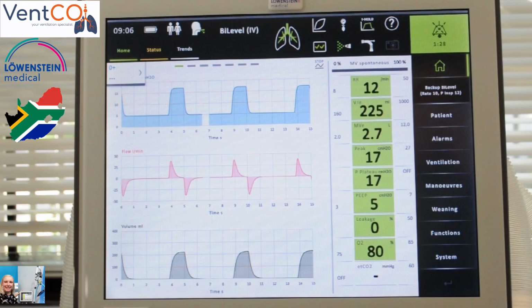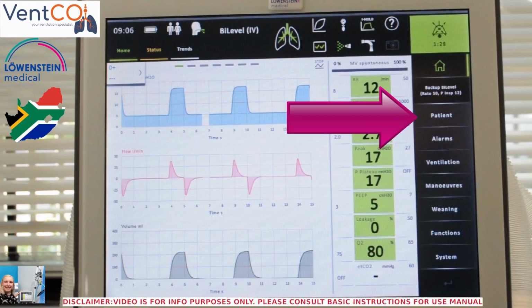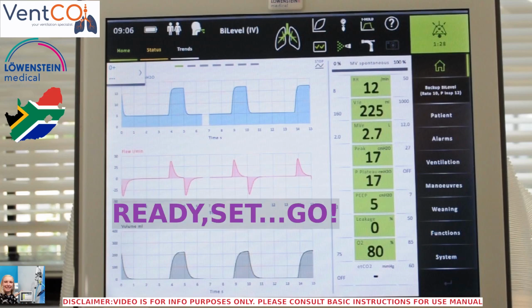And today we're going to take a look at the patient data submenu on the Elisa ICU ventilator from Loewenstein Medical. Please take note, we are using simulation mode on the vent for this video. This video is for informational purposes only. Your first source of info should always be the basic instructions for use manual that comes with the ventilator. So let's get into it.